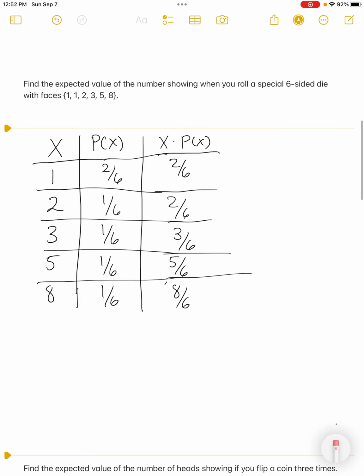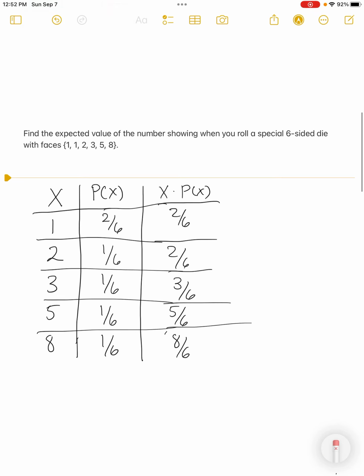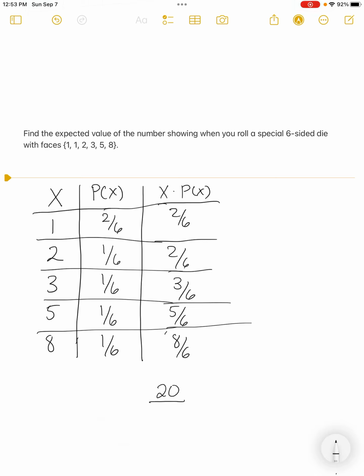Now I've got to add all those up, right? That's my last stage, and then I'm done. I'm going to reduce my answer, put it as a decimal from time to time. I did on the last one just so you see different ways. So if I add it up, I get 4/6, 7/6, 15/6, 26/6 is how I'm looking at that. So if you add up all those, the top numbers have to add to 20. The only reason we can add them is because they have a common denominator.